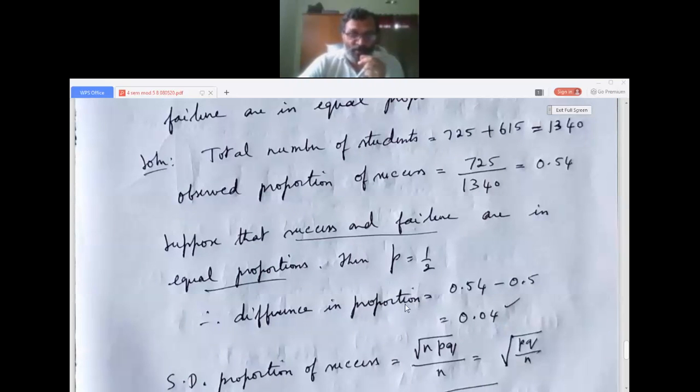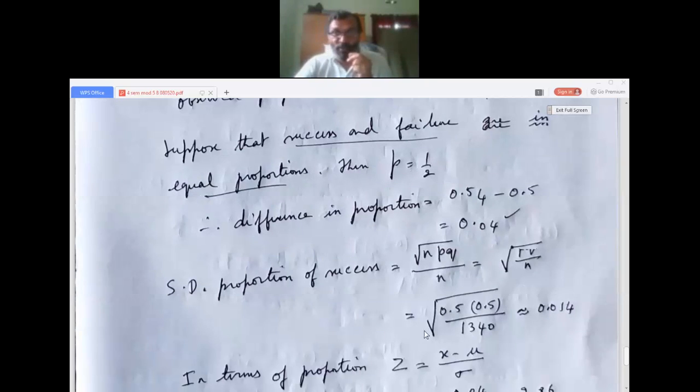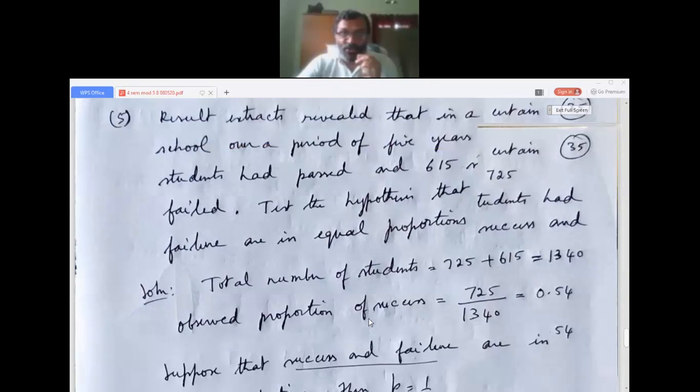I hope you followed. The standard deviation of success is square root of NPQ by n. N can be written as root n into root n, it gets cancelled, so it is root PQ by n. Standard proportion of success is root PQ by n. So put P value 0.5, Q value 0.5, n is 1340, the total number of students. So that is 0.014 approximately.